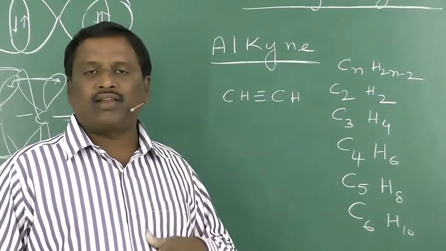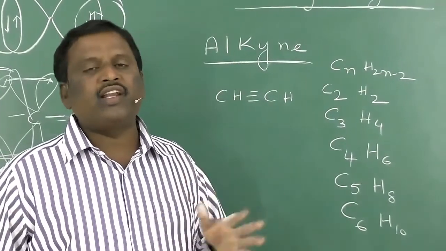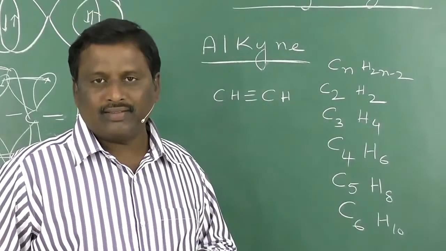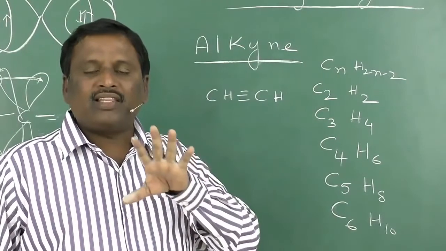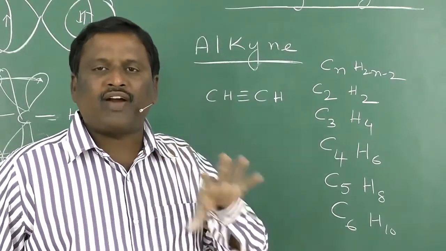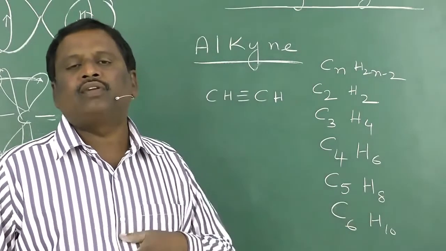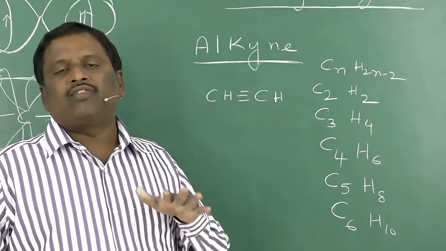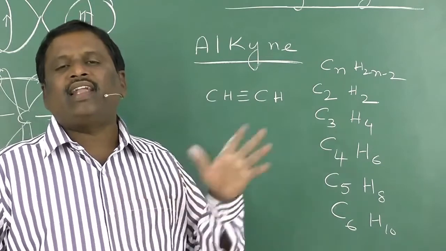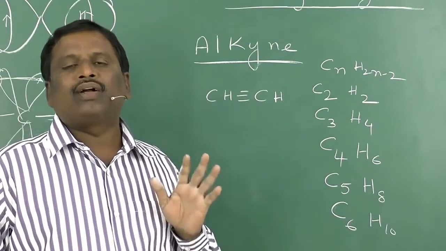And these compounds are also unsaturated hydrocarbons. These are the three important types of hybridization and the important types of compounds present in the category of hydrocarbons.